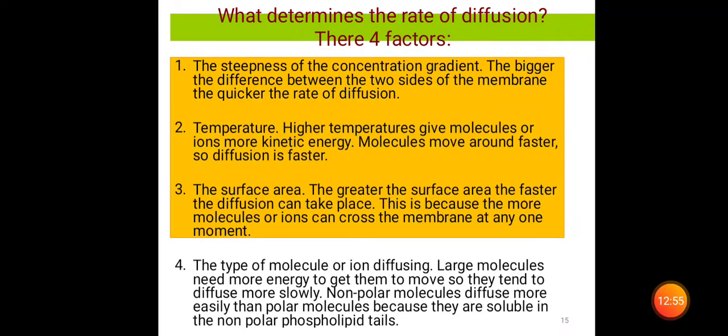You may be asked a 2 marks question: what is diffusion, and what are the factors which determine the rate of diffusion. And continuing with this, you can see this one.